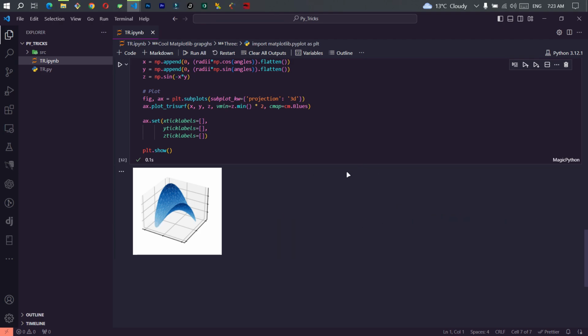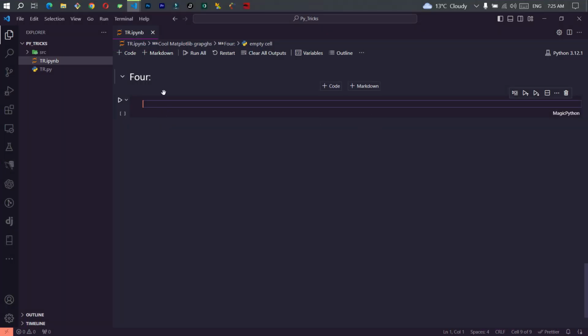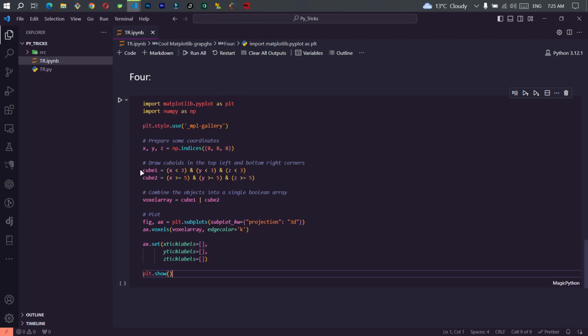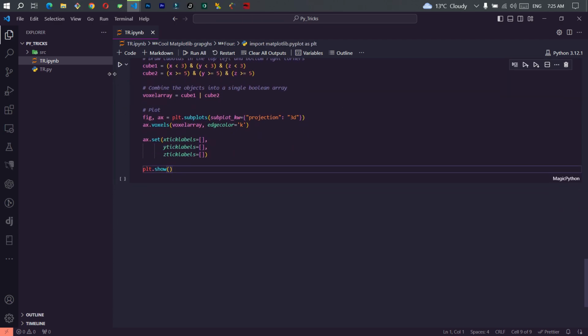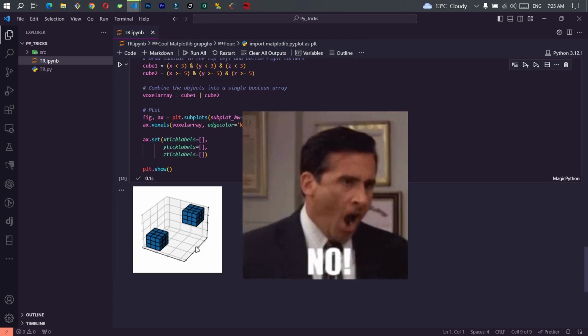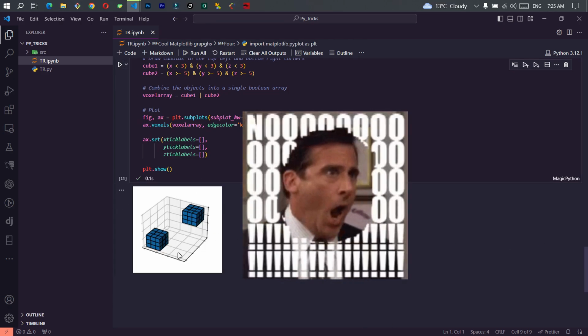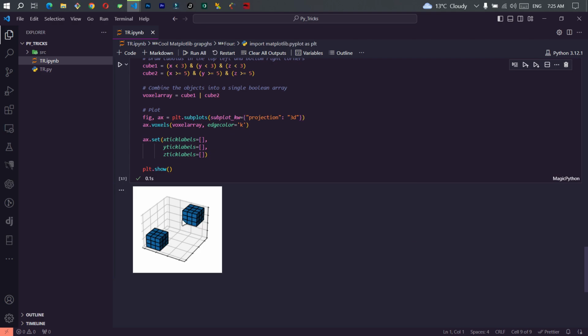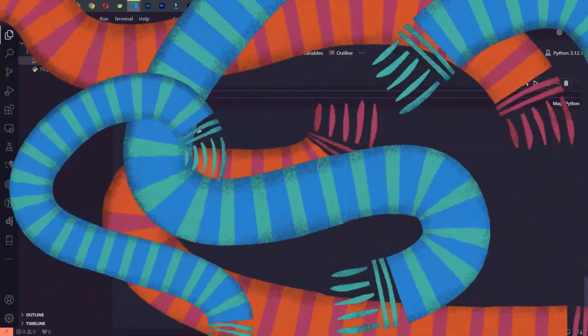Alright fellas, let's continue. Now, another cool example that I'm going to show you is this one. I call it the Rubik's Cube. Isn't that cool? No! God, please, no! No! No! I don't know the proper use for this kind of graph, but it's playful. If you want to look cool in front of your friends, you can show them these kinds of graphs and just impress the hell out of them.